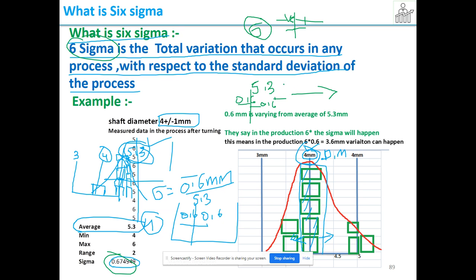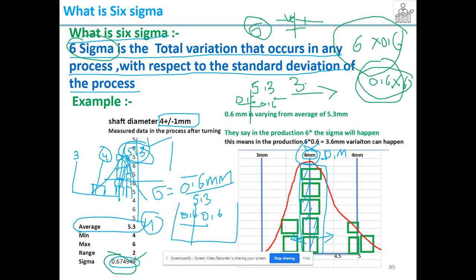the same parameters, the same manpower, the same machines and everything, what happened in production is that this 0.67 is multiplying by 6. That means whatever sample standard deviation we are measuring, in production it is varying 6 times, in reality, in continuous production. So when it is varying 6 times, what will be the standard deviation? It will be 3.6. 3.6 will be the standard deviation.